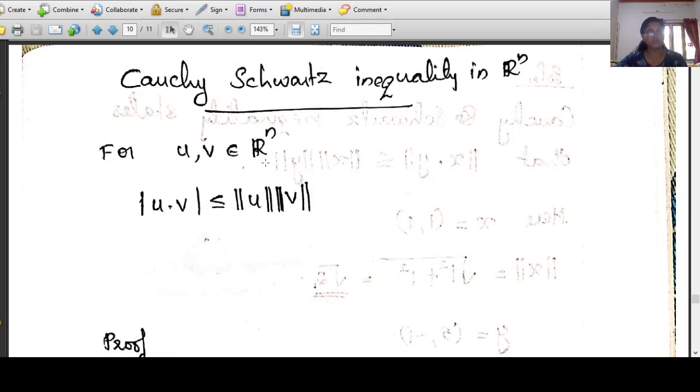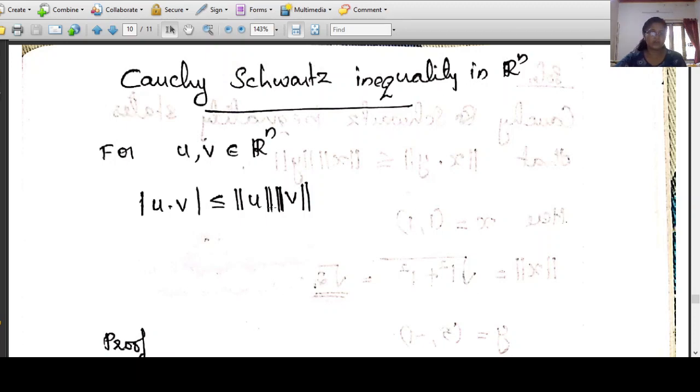So u and v are two vectors in Rn. Rn is the space of all n-tuples. Then modulus of u dot v is less than or equal to length of u into length of v. This can also be read as norm of u into norm of v. We have already seen the dot product of two vectors in Rn. So u dot v is the dot product of u and v, and it is a scalar quantity. So modulus of u dot v means the modulus of the scalar quantity u dot v, and that is less than or equal to length of u into length of v.